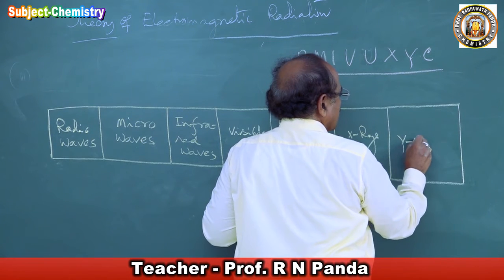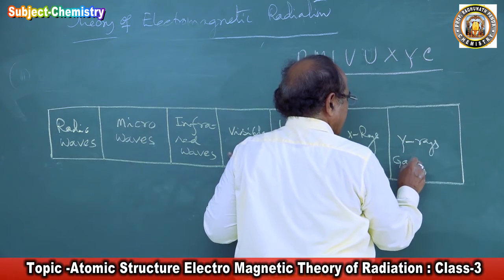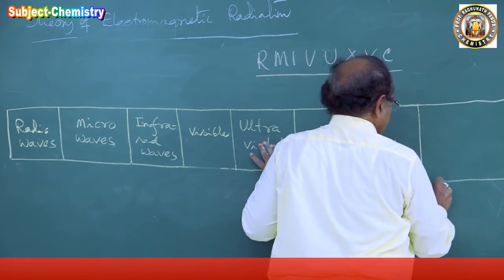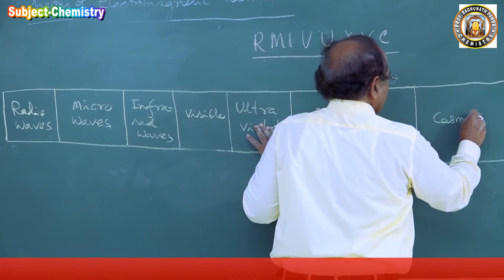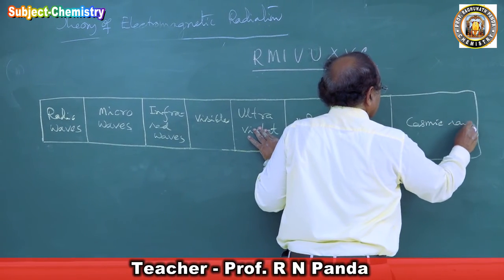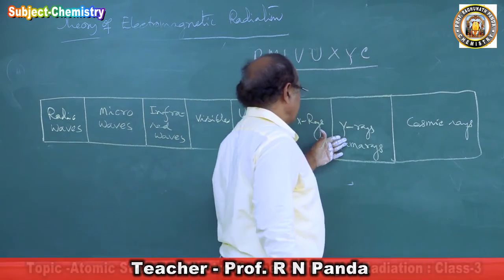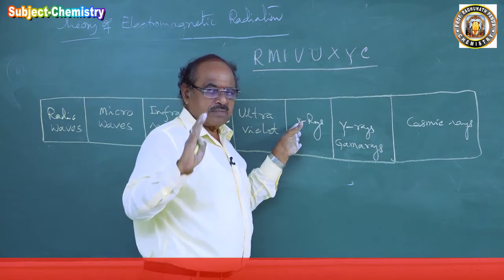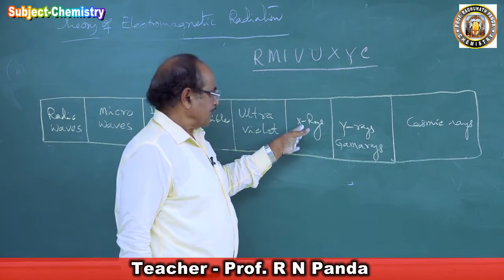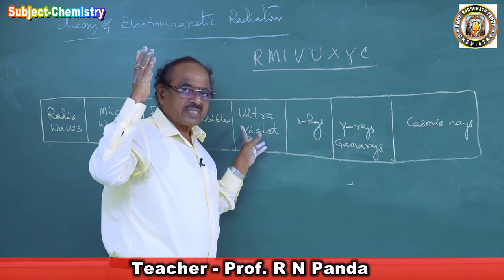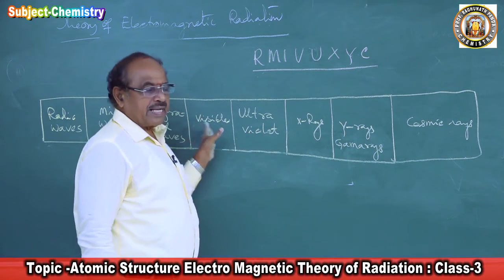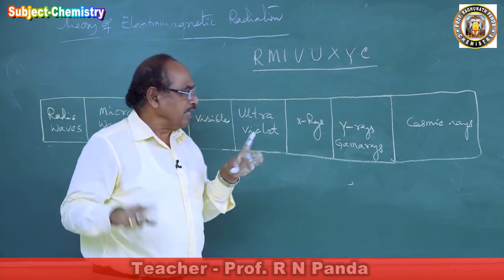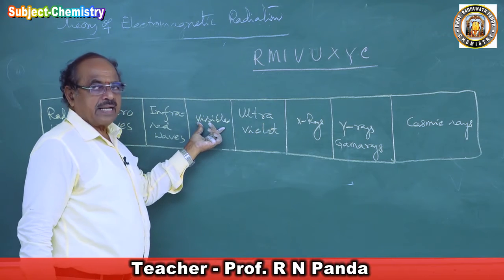Y is what? Gamma rays. And C is the cosmic rays, which come from the solar system. The gamma rays are produced by nuclear disintegration. The X-rays are produced by the bombardment of cathode rays upon the electrodes, and the ultraviolet rays come from the sun, and then the visible ray that we see. The only ray we see with our naked eye is the visible ray.